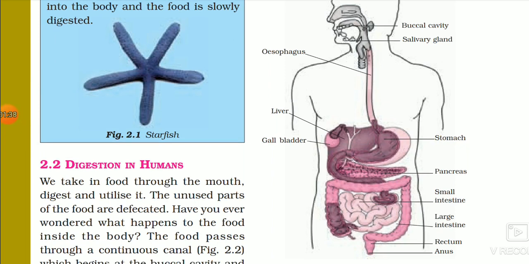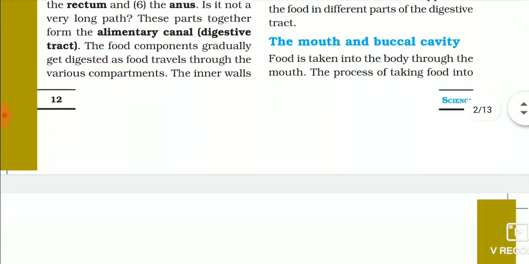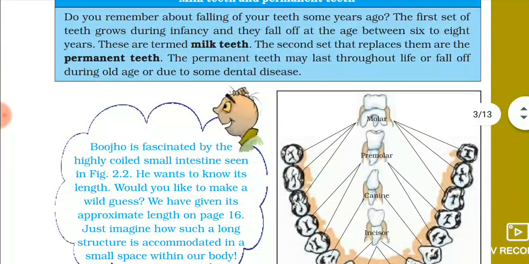So now we will start with our first part, that is the buccal cavity. You can say mouth. So digestion of food starts from the mouth itself. In the mouth we chew the food. This food gets mixed with the saliva and then it gets converted into a paste-like structure and it is sent to the esophagus. Now we will see this process.